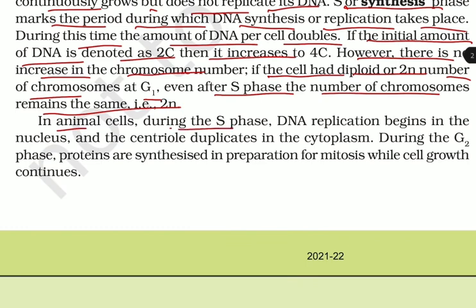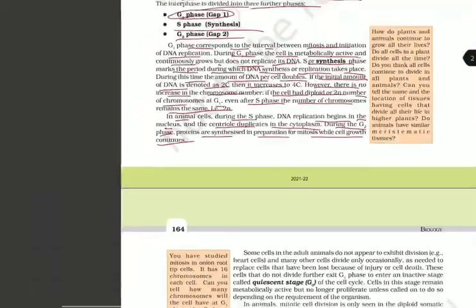In the animal cells, during the S phase, DNA replication begins in the nucleus and the centriole duplicates in the cytoplasm. During the G2 phase, proteins are synthesized in preparation for the mitosis while cell growth continues.